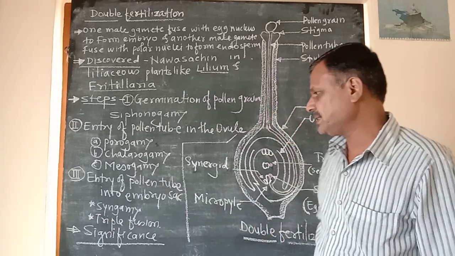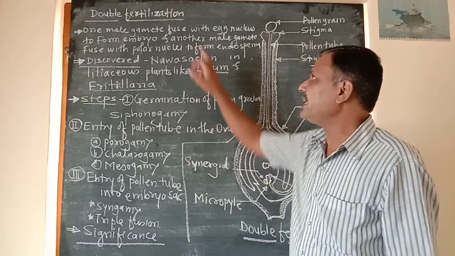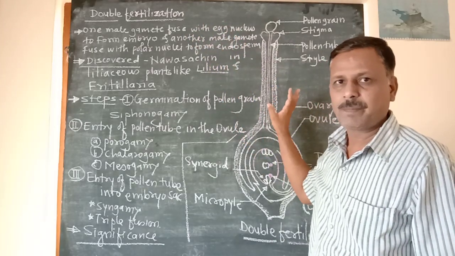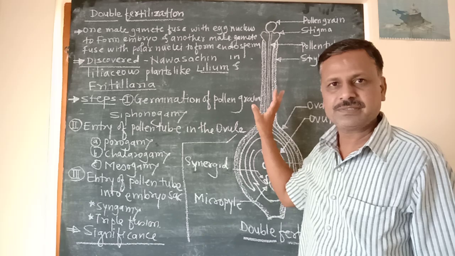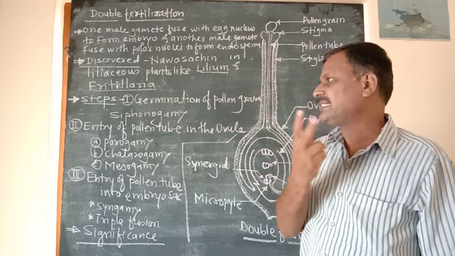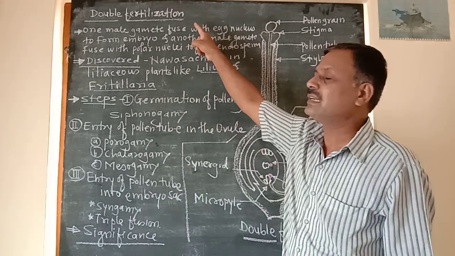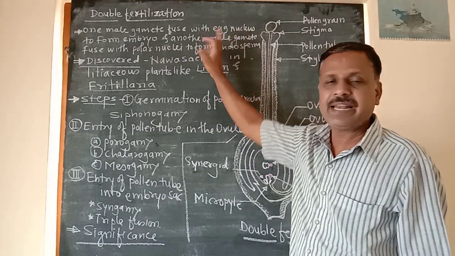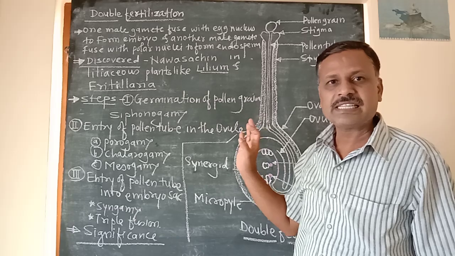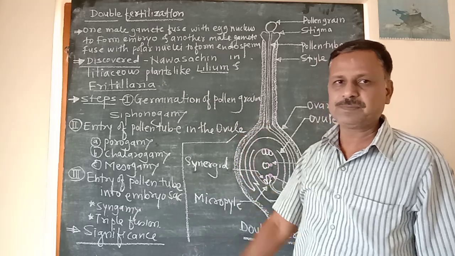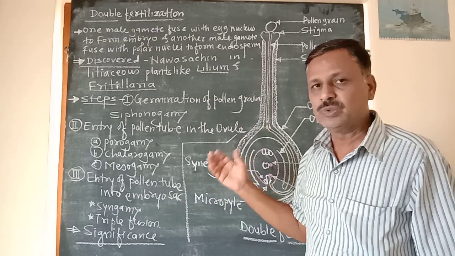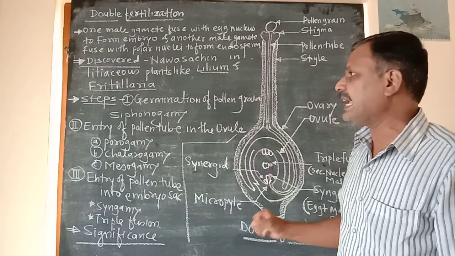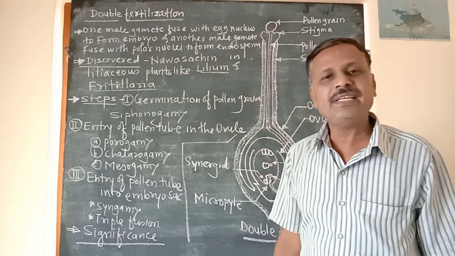First, double fertilization is a characteristic feature of angiosperms. Then next, both male gametes are utilized during double fertilization. Double fertilization causes variation in the newly formed offspring. It avoids polyembryony.